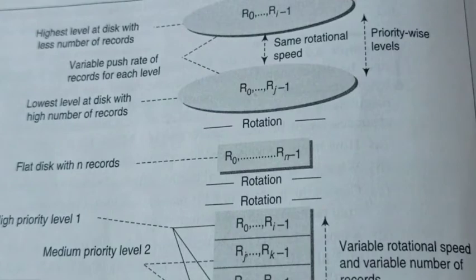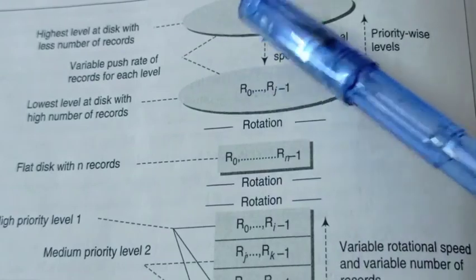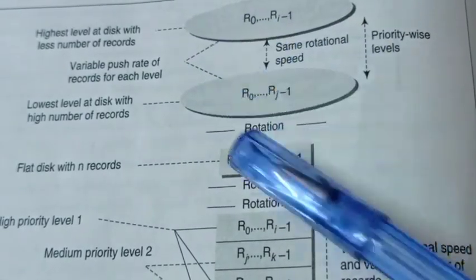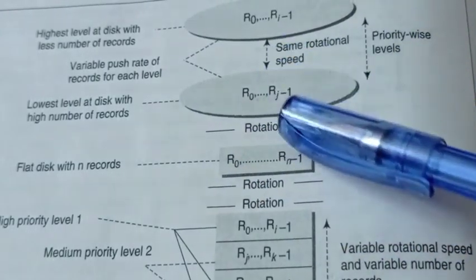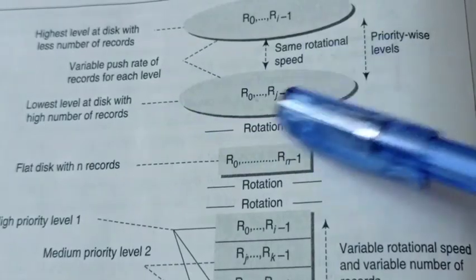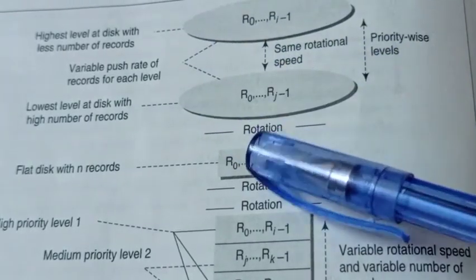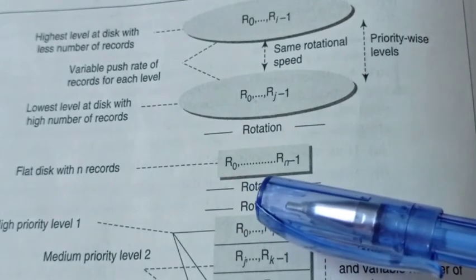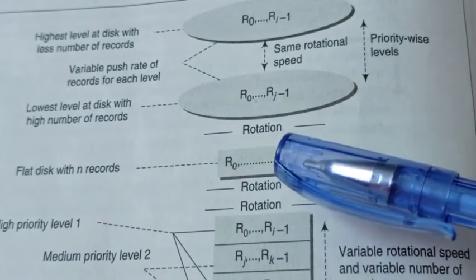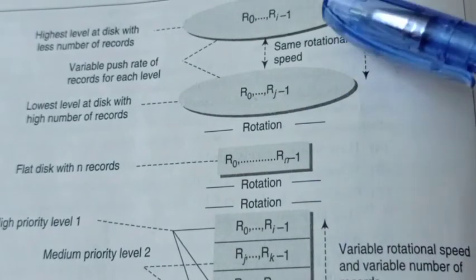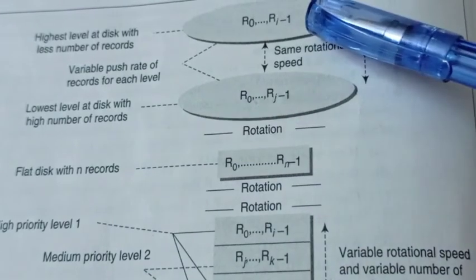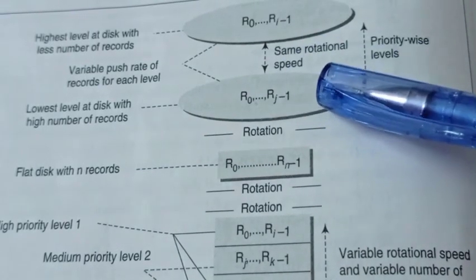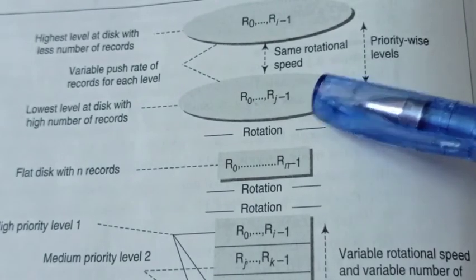The first of the broadcast disk models is the circular multi-disk model. Here you can see the number of disks. In disk 1, the records R0 to Ri-1 are placed, and a number of records will be there in all these disks, and at last the records starting from R0 to Rj-1 are kept at the lowest level. Here, at the highest level, a disk with fewer records is placed, and at the lowest level, a disk with a higher number of records is placed.